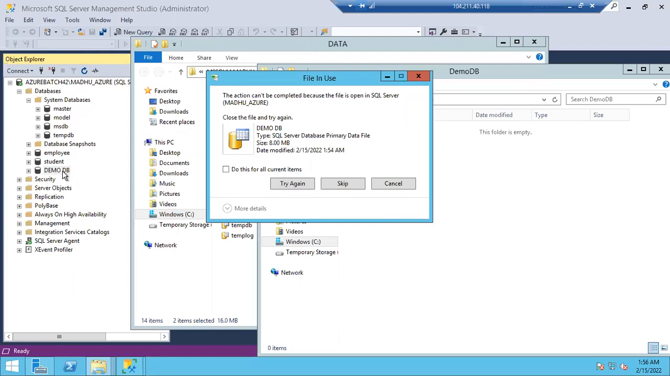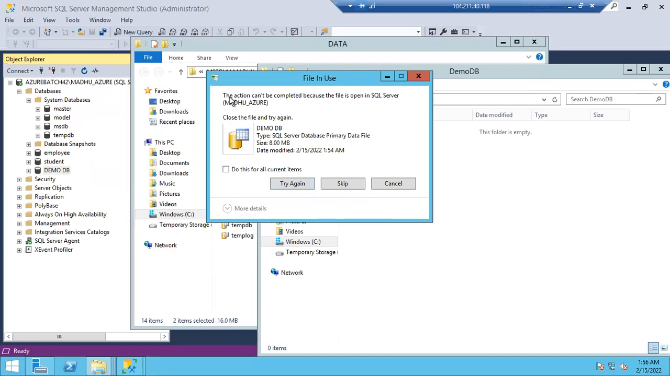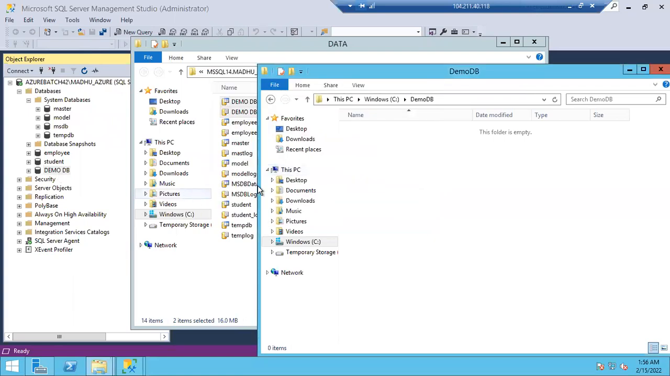But anyhow I want to move it, guys. Okay, let's do that. If you just try again, it won't work. Every time it will tell you the action can't be completed because the file is open in SQL Server. Open means the database is online, which means the files are open. Let me cancel it, guys. Let me do it in this way.